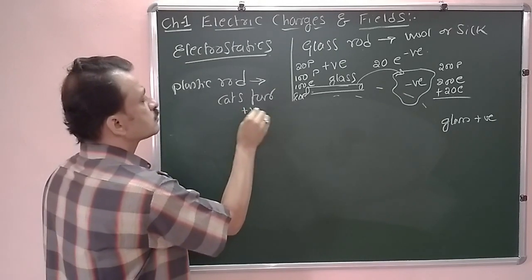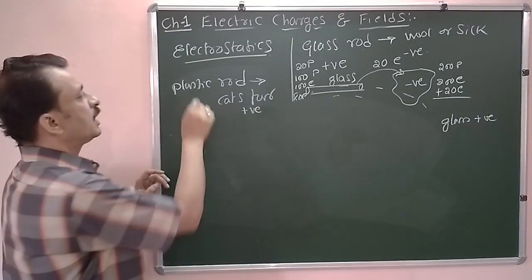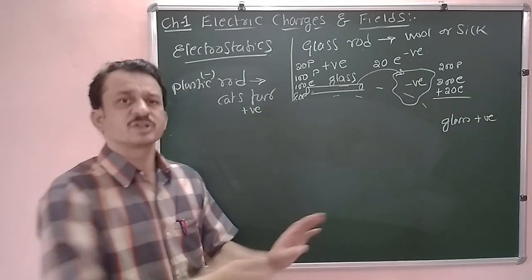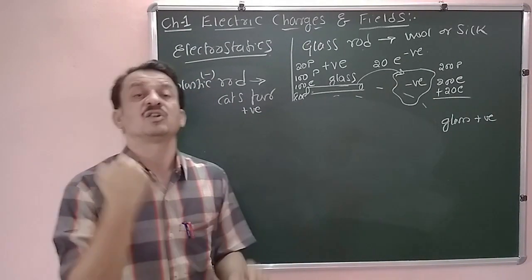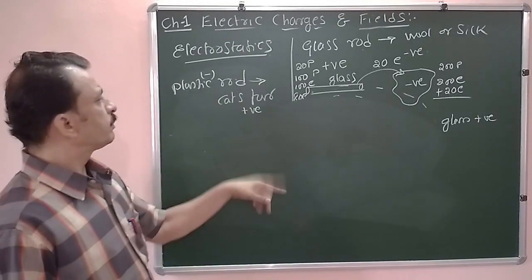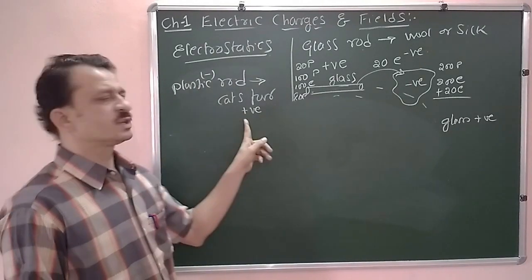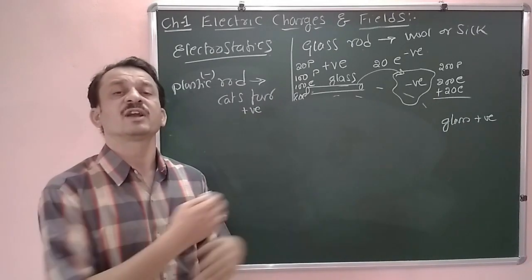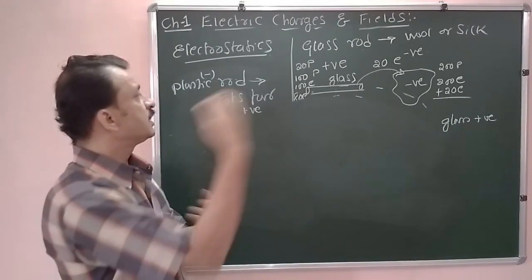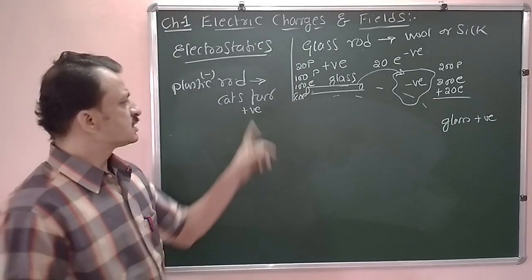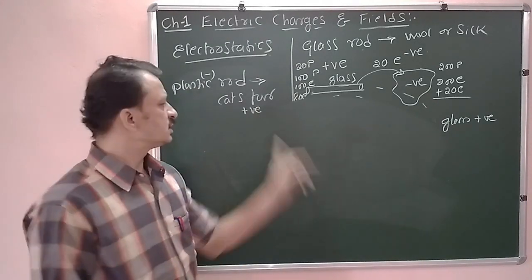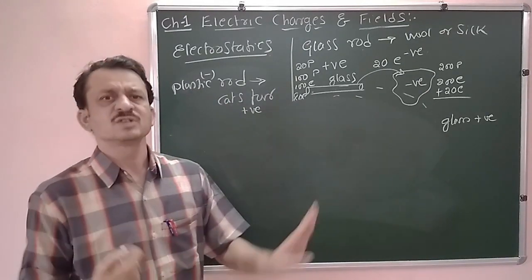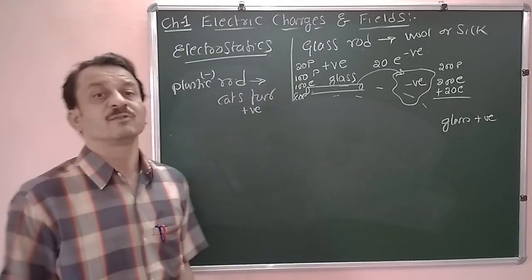Therefore, cat's fur becomes positively charged, and the plastic rod becomes negatively charged because it is going to receive the excess electrons. Before rubbing, both are neutral. After rubbing, there is a transfer of electrons from cat's fur to the plastic rod.